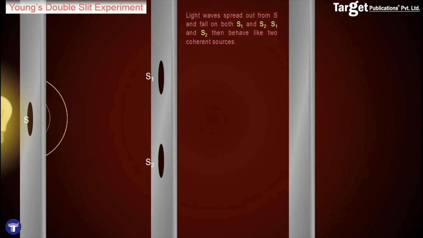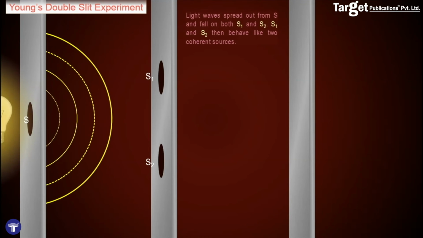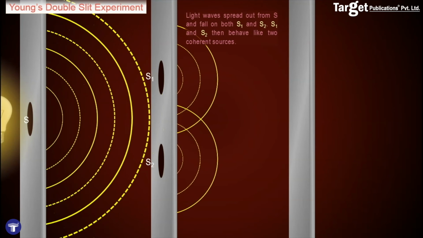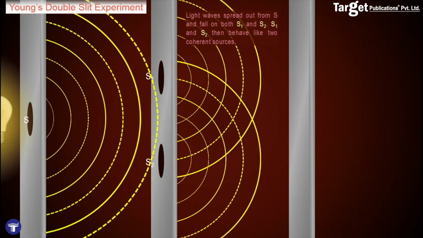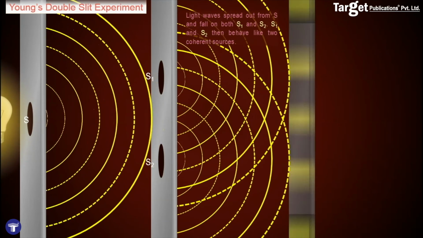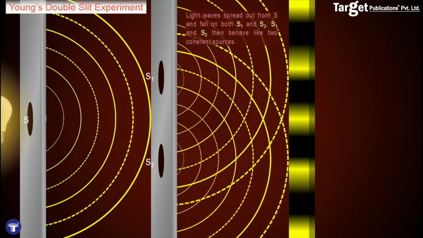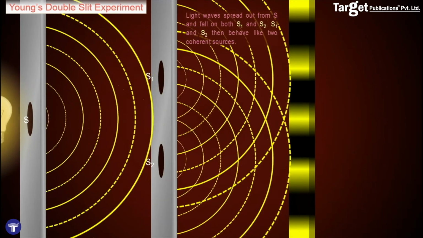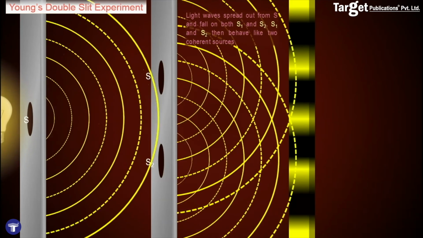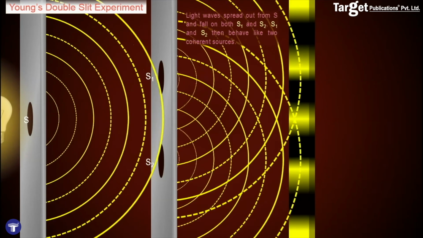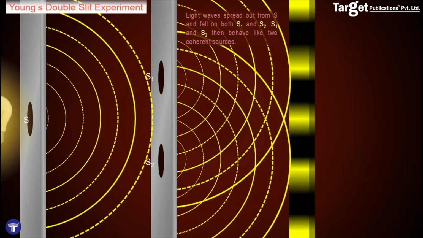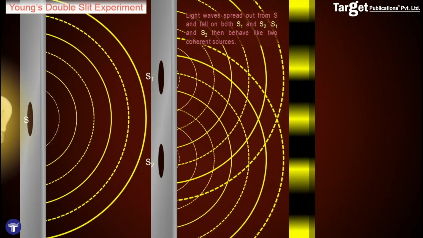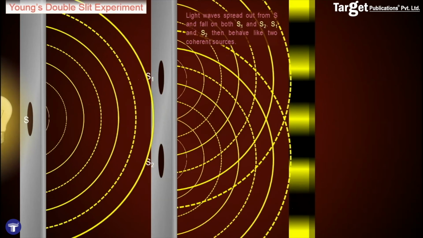The light waves spread out from S and fall on both S1 and S2, and S1 and S2 then behave like two coherent sources. Thus, when a screen is placed at a large distance from the pinholes S1 and S2, alternate bright and dark fringes appear on the screen. This is the interference pattern. These fringes disappear if any one of the sources S1 or S2 is covered. The appearance of bright and dark fringes on the screen can be explained on the basis of Huygens principle.